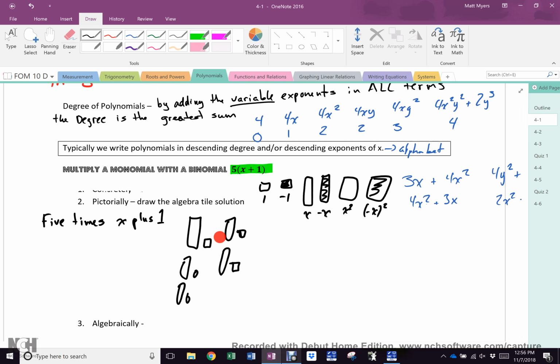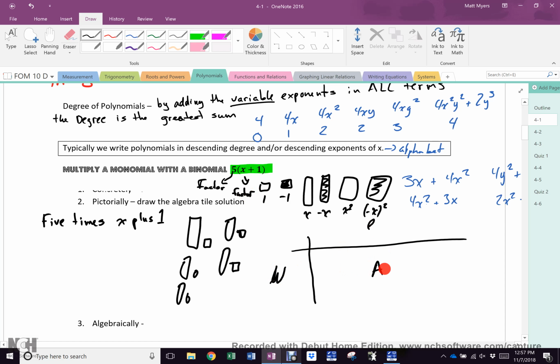Okay? The way we use it to help us with factoring, which is where we're going next in this unit, is we do a rectangle. Because this is a factor, isn't it? 5 times, so it's a factor. And 5 is multiplying by x plus 1, which is another factor. Now in a rectangle, width times length will give us our area, correct? Width and length are the factors. Area is the product. Everybody understand?